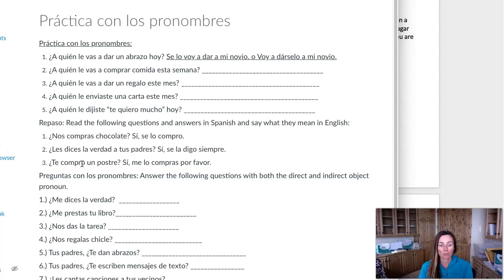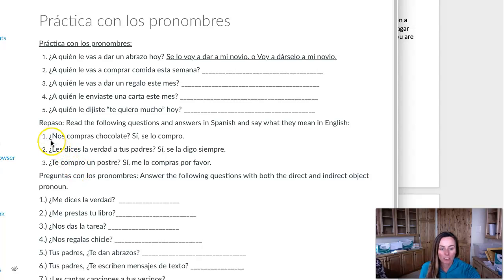So with each one of these, you're going to go through and you're going to answer, ¿a quién le vas a comprar comida esta semana? So you could put the a mi mamá at the beginning of the sentence. A mi mamá se la voy a comprar. Or you could put the a mi mamá at the end. It doesn't really matter. But the main thing is the se la voy a comprar. Nothing can go in between that section of the sentence. Bien? This is really good practice.